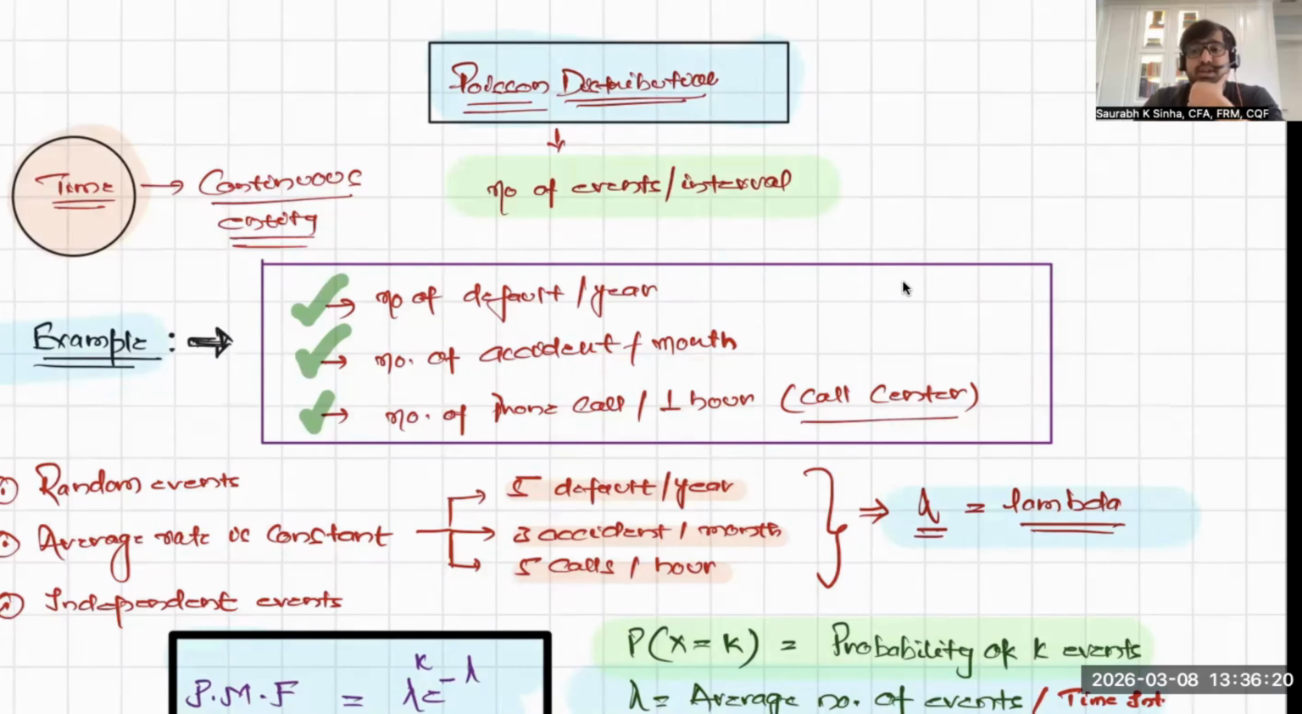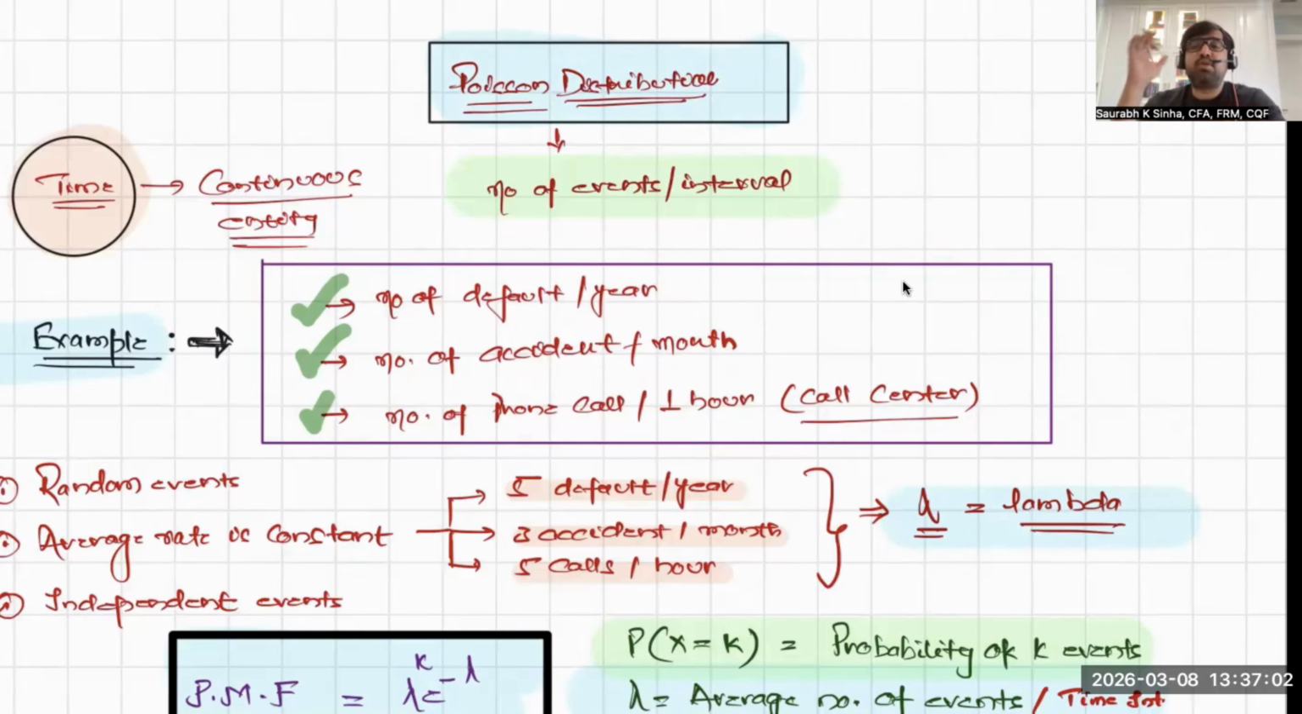For example, you are interested in what is the probability of 2 defaults in a year? What is the probability of 20 defaults in a year? What is the probability of 10 accidents in a month? What is the probability of 5 accidents in a month? You're interested in 5 accidents, 10 accidents, but in a month. What is the probability of 5 phone calls arriving at a call center in an hour? Or what is the probability of 20 calls arriving at a call center in an hour? So if you're interested in the number of events in a fixed time interval, then you can use Poisson distribution.